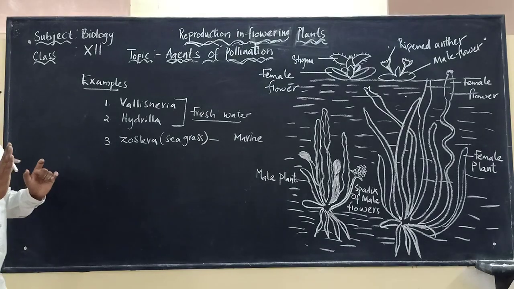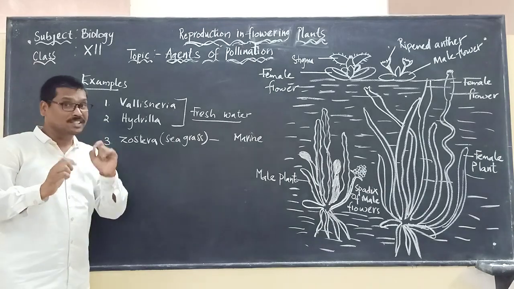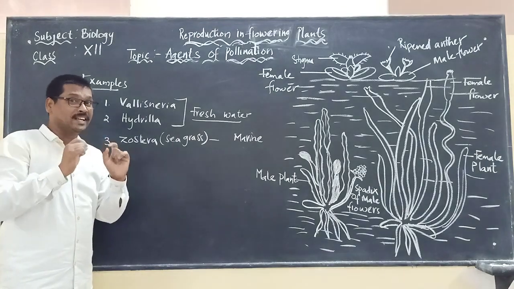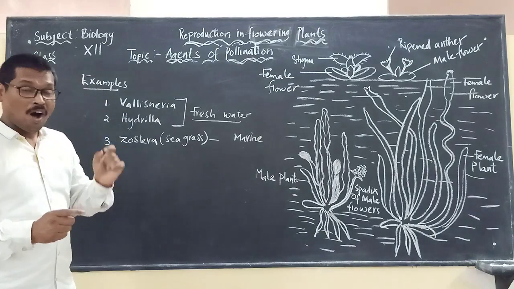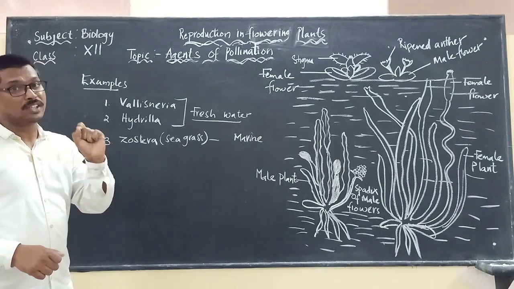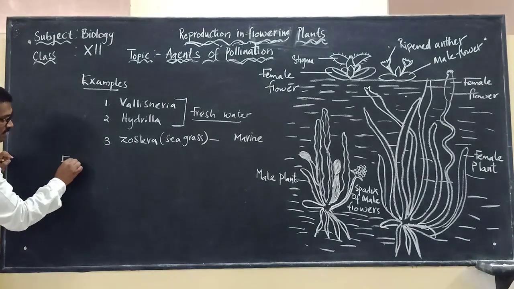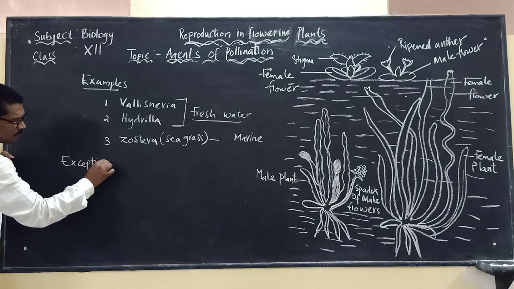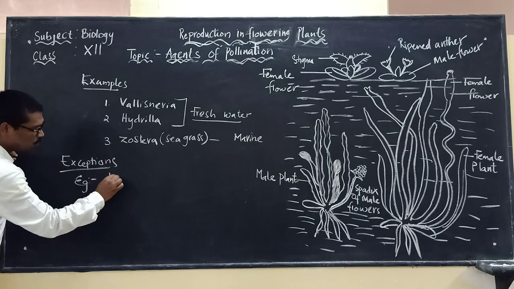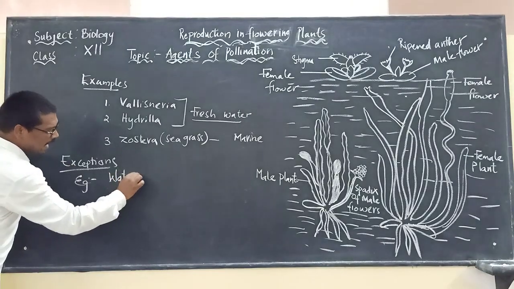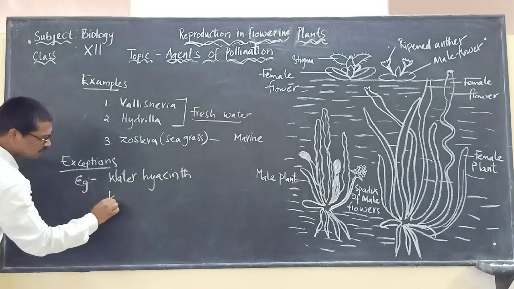Here we have to remember that all the aquatic plants will not undergo water pollination. That is very important. We should not get confused. Just because they are present in the water does not mean they go for water pollination. Some exceptions: the best examples are water hyacinth and water lily.